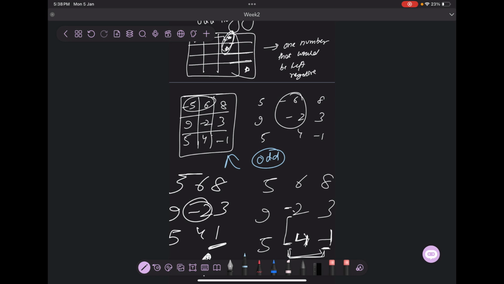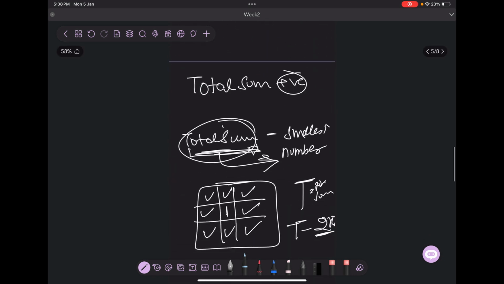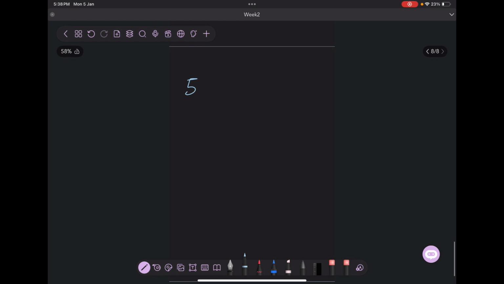And one more thing out here: why, while calculating the minimum number, I'm taking the absolute value again? Because as I told, it's in my hand which number I want to take, which I want to make negative. So I'll try to keep the one having minimum magnitude as negative. Let us take an example: 5, 6, 8, 1, 3, minus 2, 4, take anything, 3.